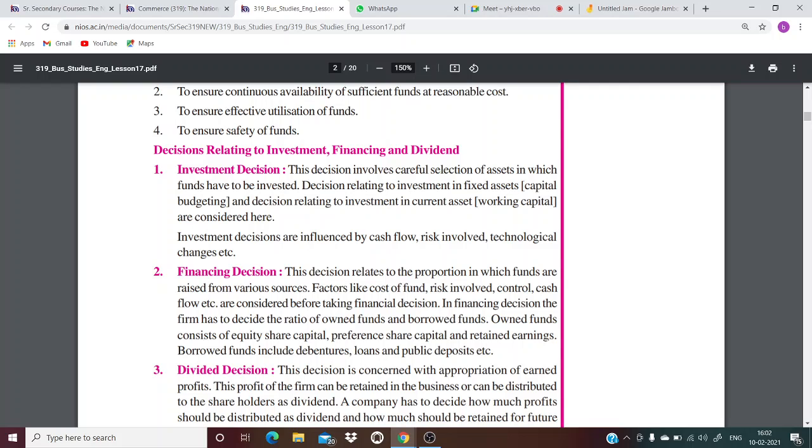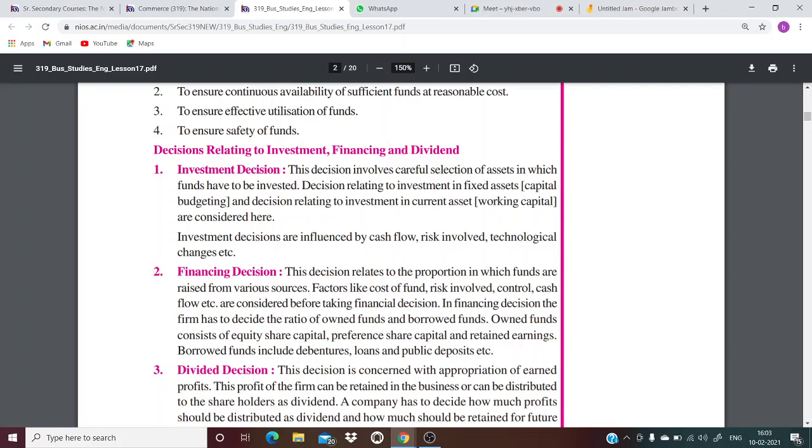Now, in earlier chapters, we have learned how we raise funds from different sources. Now, you have to make a list of where you can raise funds, right? And for every source from which you are thinking of raising funds, you will consider the cost, the risk involved, the control, and cash flow, etc. You will take all these factors into consideration, right? And then you will decide, from this source we'll raise this much fund.